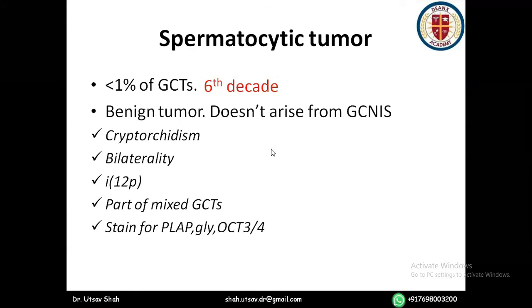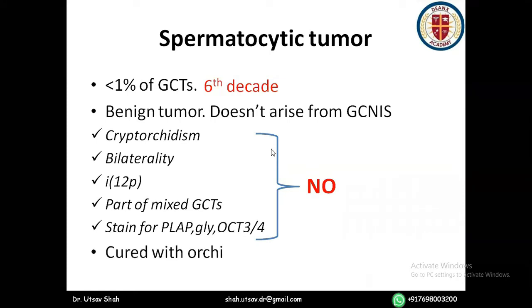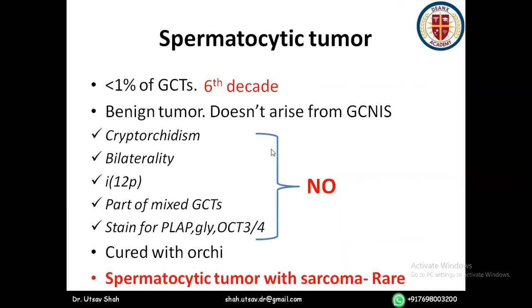Like, how is it different? It is different because, in relation to cryptorchidism, bilaterality, isochromosome 12p as a part of mixed GCT, and staining for PLAP, it does not happen. So these spermatocytic tumors do not bear these characteristics, which are borne by other non-seminomatous and seminomatous germ cell tumors. Okay, so there is no relation with cryptorchidism, bilaterality, isochromosome, etc. And it is virtually cured with orchidectomy.